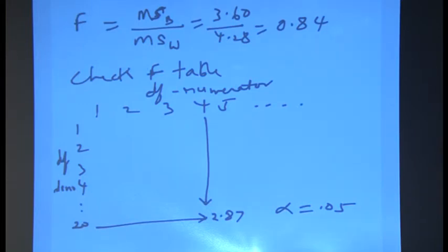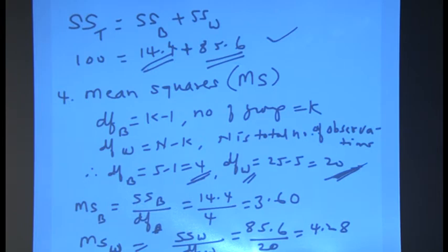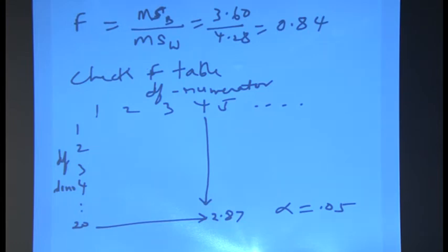If you look at the previous page, yes, the MSW degrees of freedom are 20, degrees of freedom for W is 20, and degrees of freedom for between groups is 4. So, 4 and 20. You can see here 4 in the numerator, because between is the numerator.